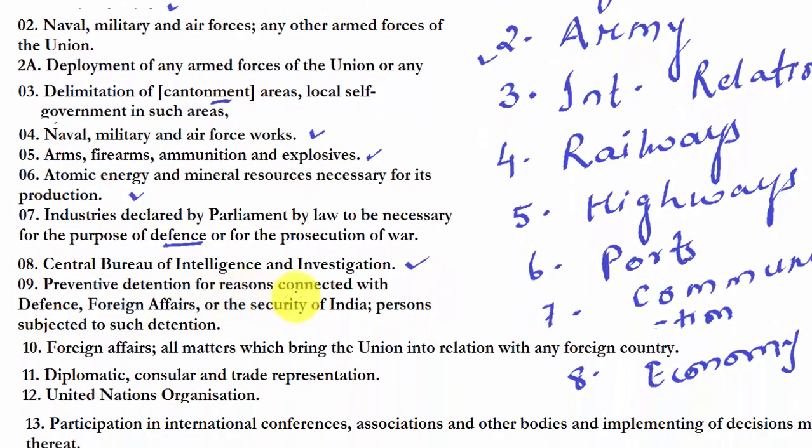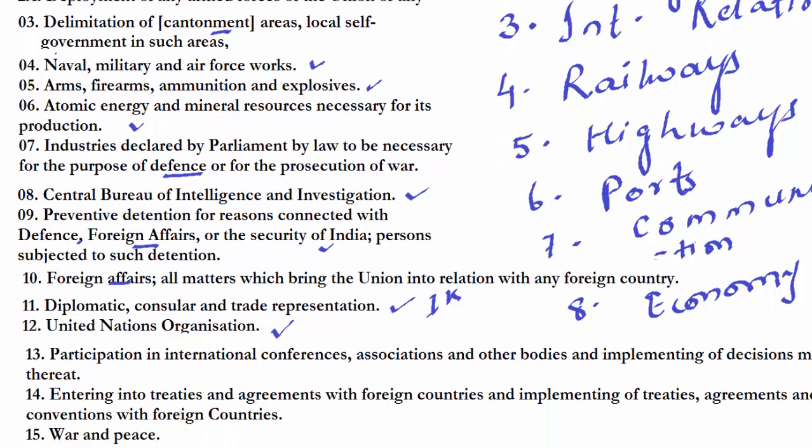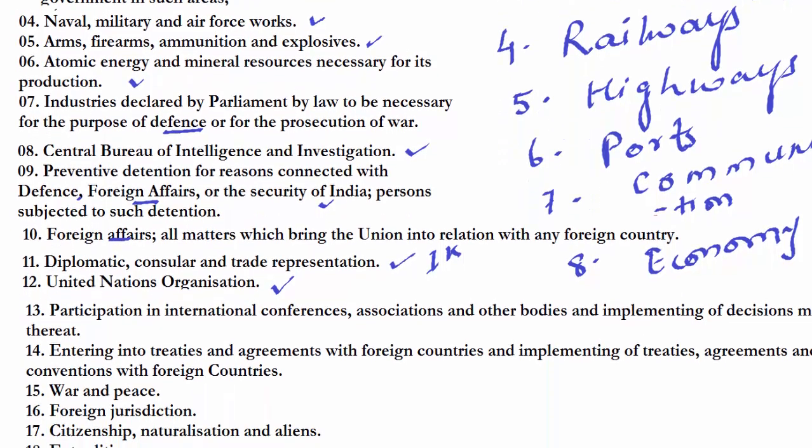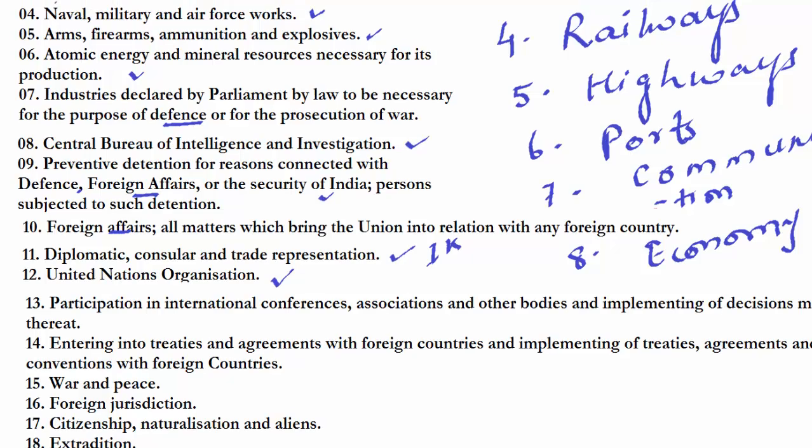Preventive detention for reasons connected with defense, foreign affairs or the security of India. It is related to defense as well as foreign relations. Foreign affairs, related to international relations. Diplomatic, consular and trade representation, related to IR. UNO, related to IR. So in this way, you just find the linkages between the subjects and the categories, and you need not remember the subjects.